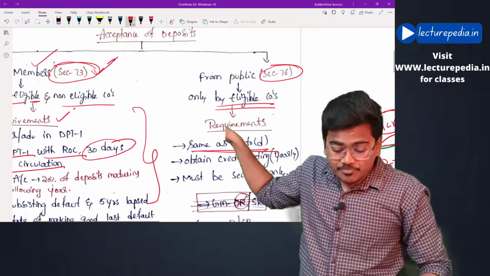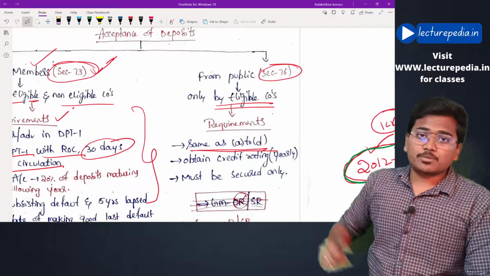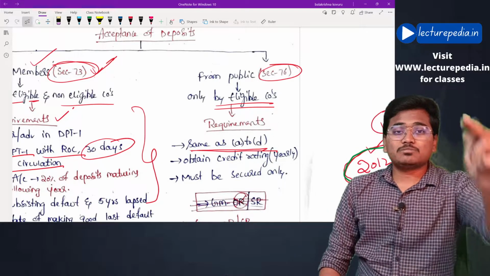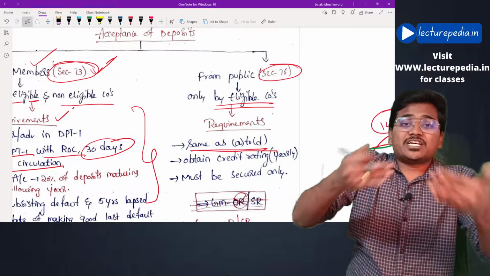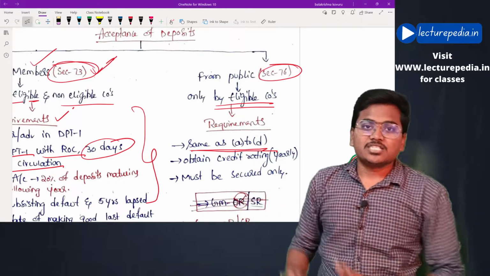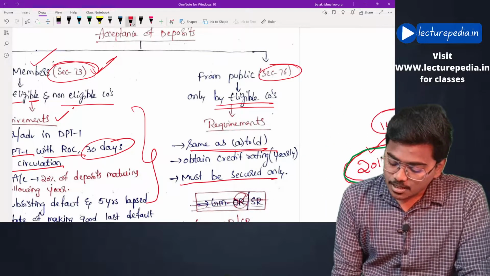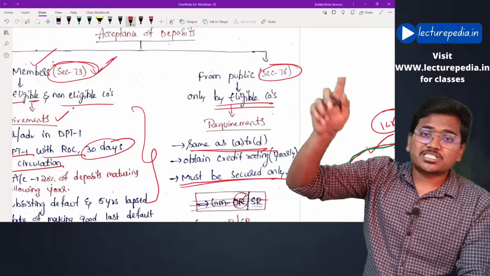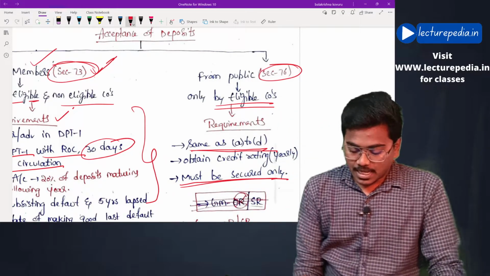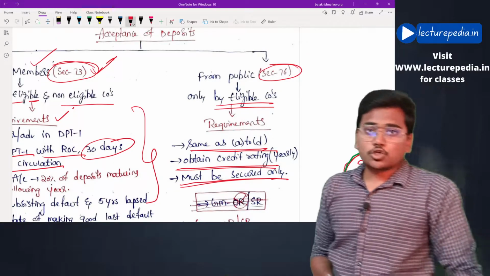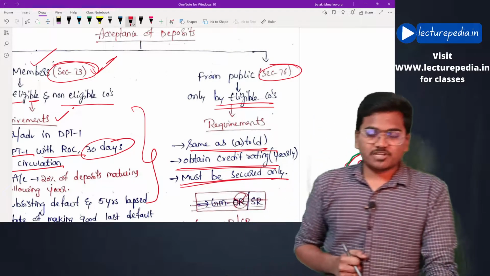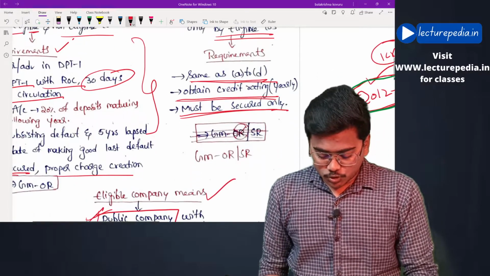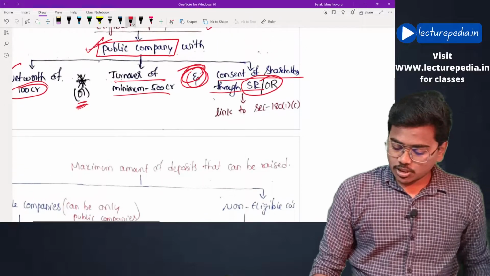But in case of raising deposits from the public, the deposits will always be secured only. So the 5th point is not applicable. They must be secured deposits only. There must be proper charge always created, and along with it the company should also obtain credit rating for those deposits which you are raising from the public, and you should obtain general meeting ordinary or special resolution.